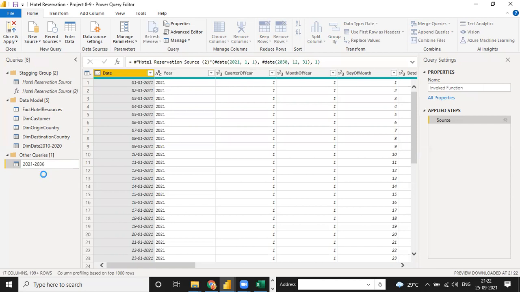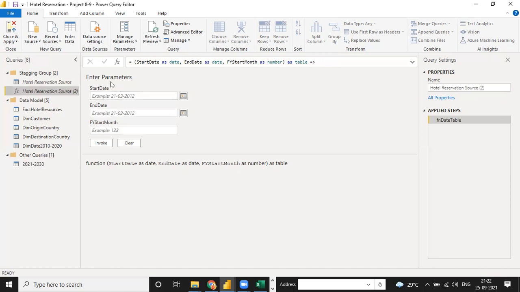So that is the reason to use multiple date tables with just one function. That is why I am using that kind of function. And every time, for every table, you can use the same function. So there is no use for the manual approach.